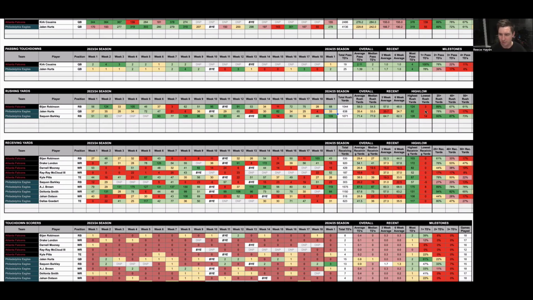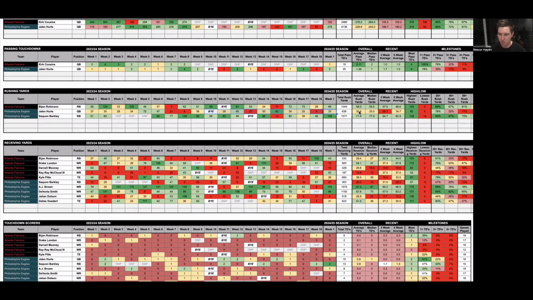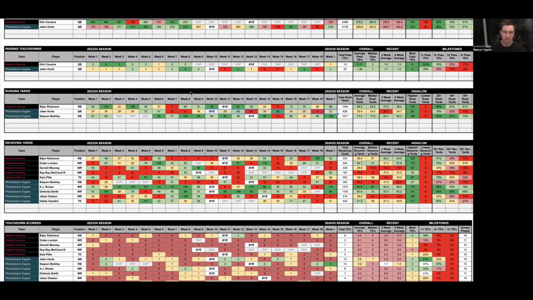Jalen Hurts had 25 plus in 78% of games last season. Obviously, you can kind of discount week 18 as that doesn't really matter too much, and in a lot of the other games he was generating high numbers, and I think he'll definitely get to the 25 plus. So Philly to win and Hurts to get 25 plus rushing yards. You could also potentially take him at a high number, but I feel like that's the slightly safer bet.